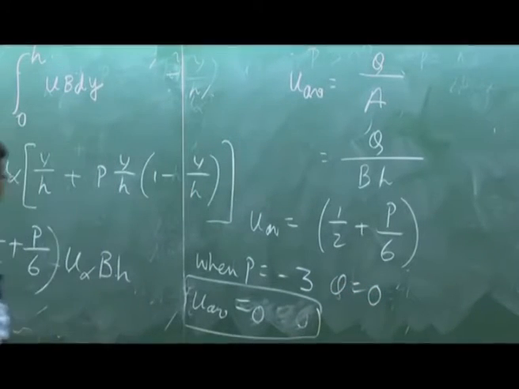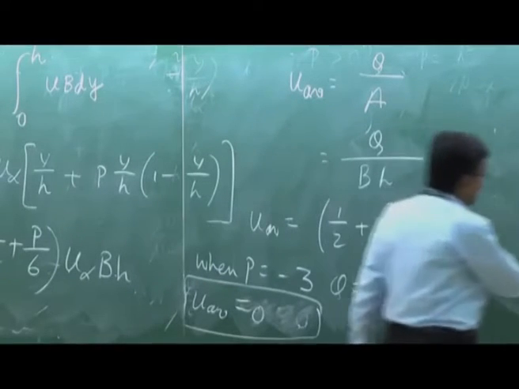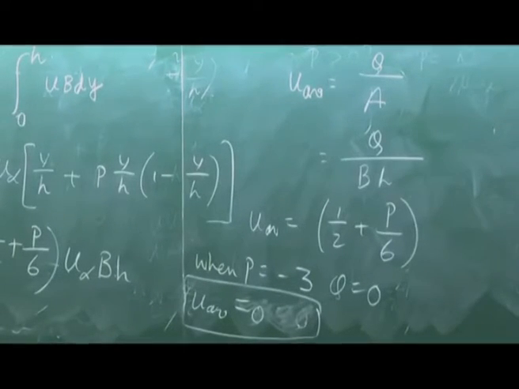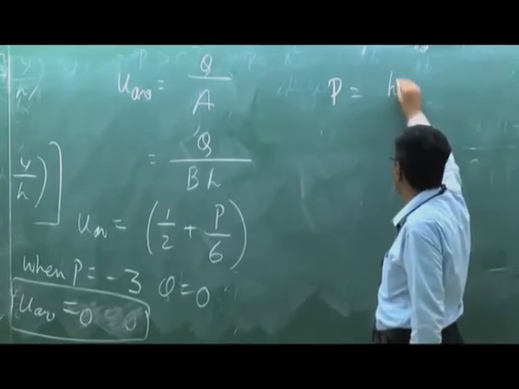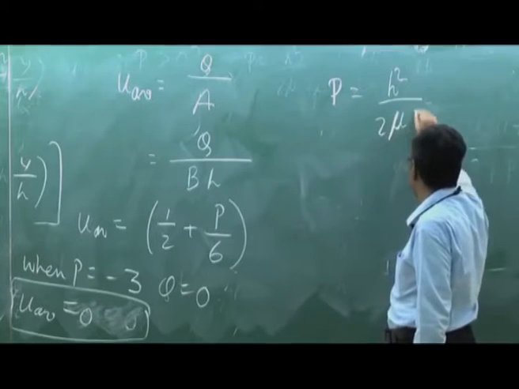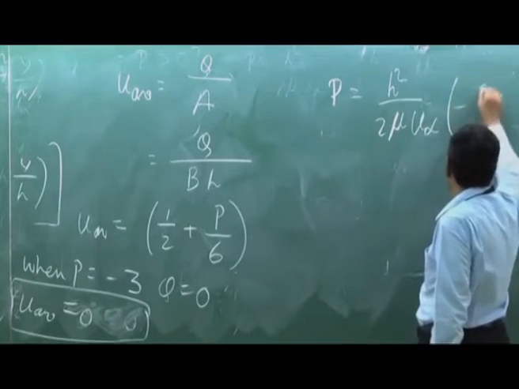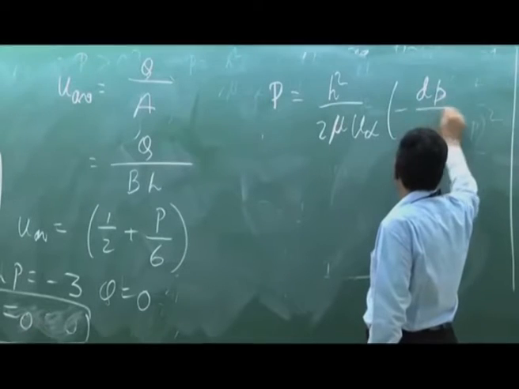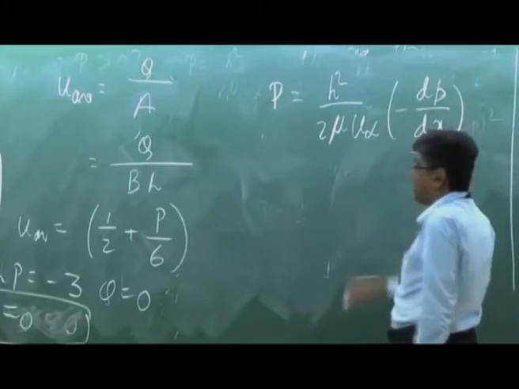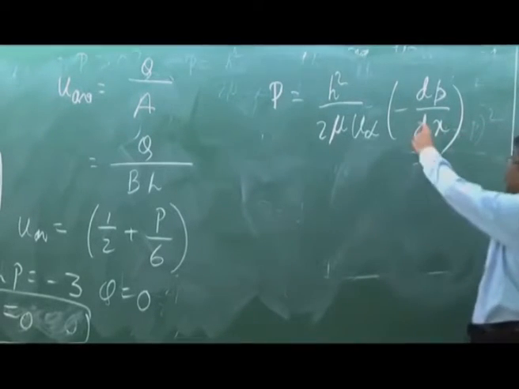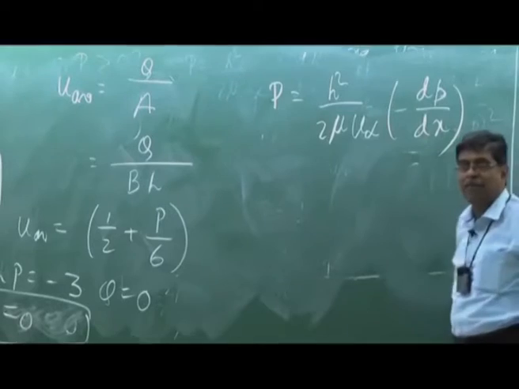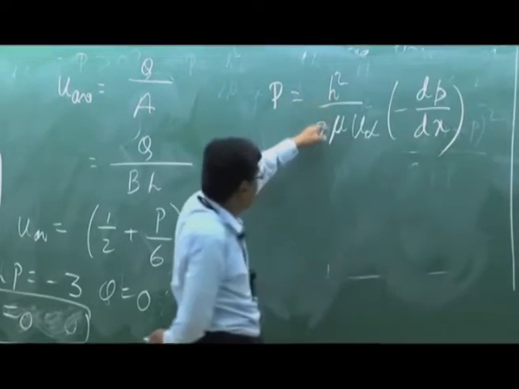When P is equal to minus 3, what does it indicate? This is mathematics. That indicates again that a negative value of P means an adverse pressure gradient. P was defined as, again, H square over mu u infinity times minus dp dx. So P equal to minus 3 corresponds to an adverse pressure gradient with respect to h square mu u infinity.